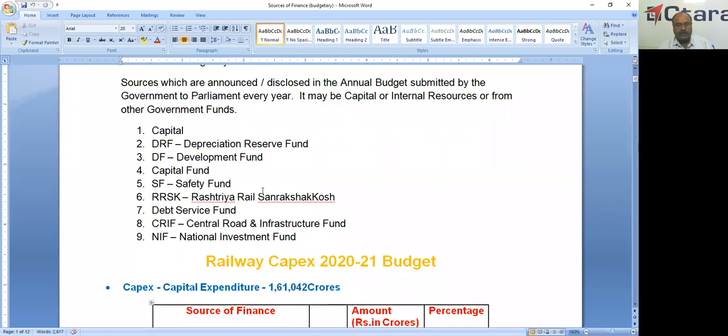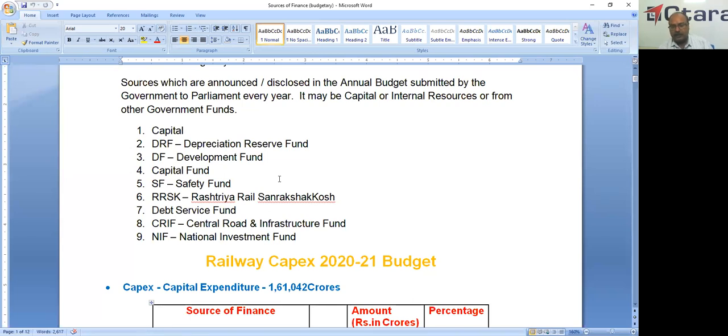Now we'll check how many sources there are. One is capital, another is DRF, Depreciation Reserve Fund, third Development Fund, fourth Capital Fund, fifth Safety Fund, sixth RRSK, Rashtriya Rail Sanrakshak Kosh, seventh Debt Service Fund, eighth Central Road and Infrastructure Fund, and ninth National Investment Fund. We'll check all of these one by one.